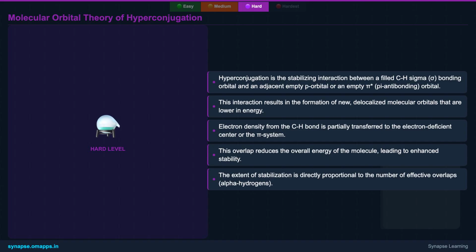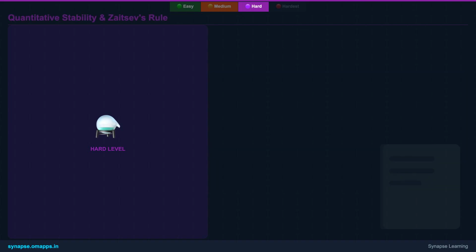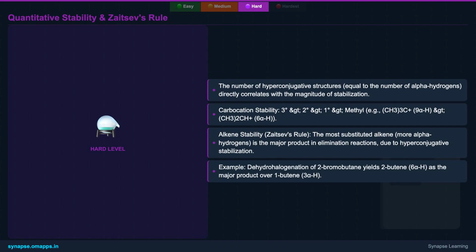The more effective these overlaps, which directly correlates with the number of alpha hydrogens, the greater the stabilization achieved, providing a robust theoretical basis for observed stability trends. The number of alpha hydrogens serves as a direct quantitative indicator for hyperconjugative stabilization.